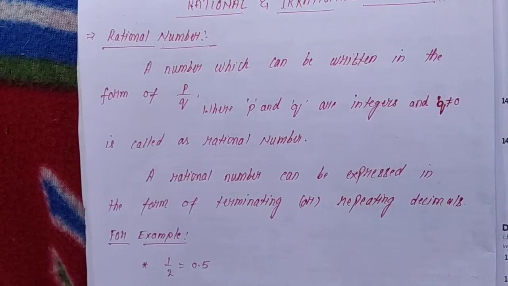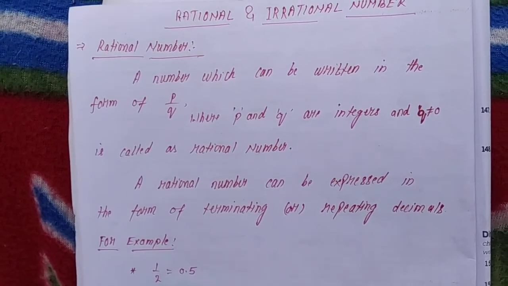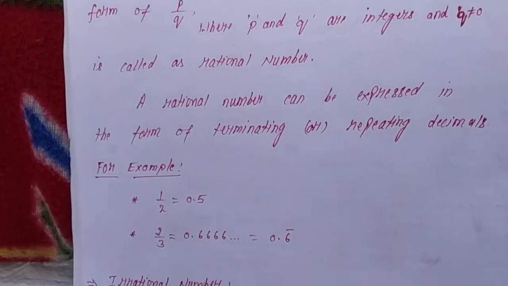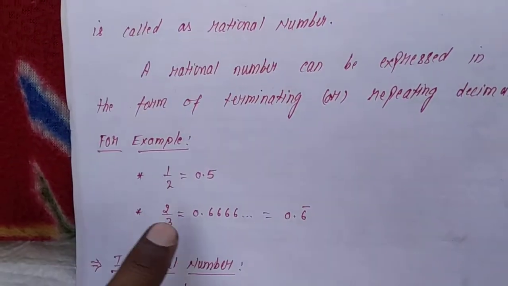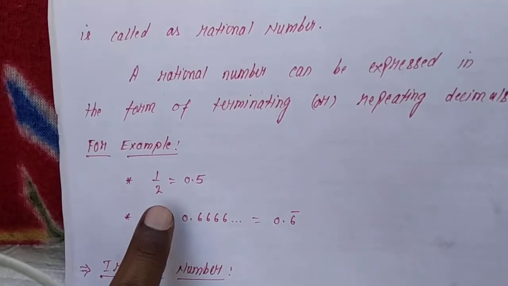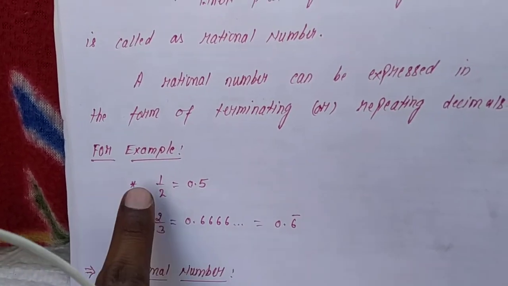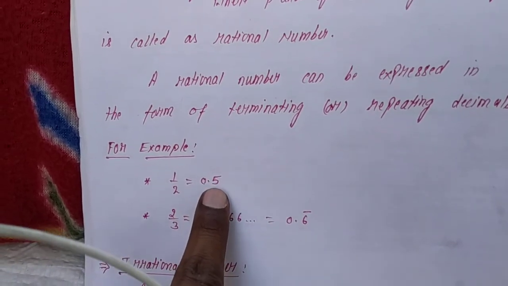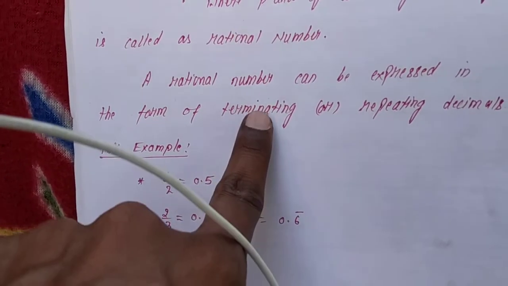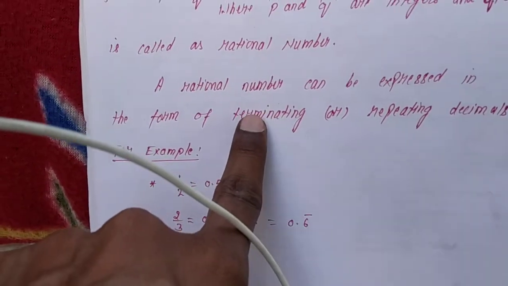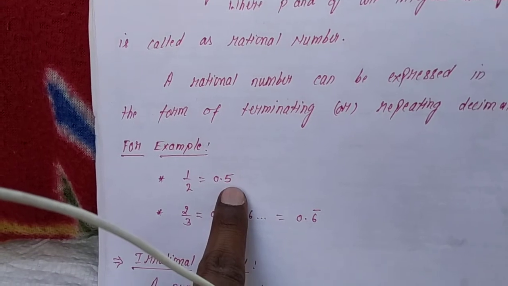Now, the definition of rational number will be more clear with the given example. See, 1 by 2 is equal to 0.5. When we solve 1 by 2, we are getting 0.5. See, here the decimal is terminating. Means after 5 nothing is there. So here this concept is clear.